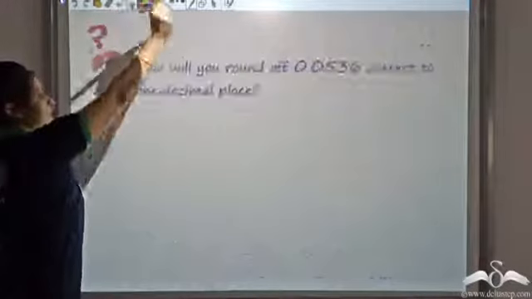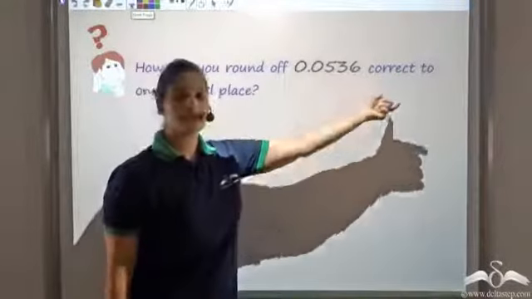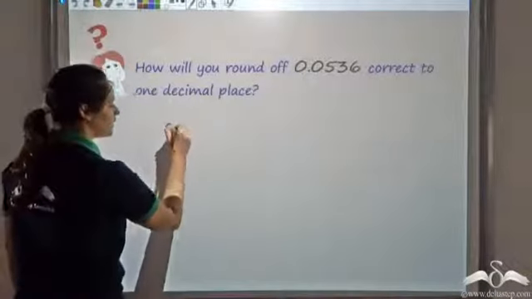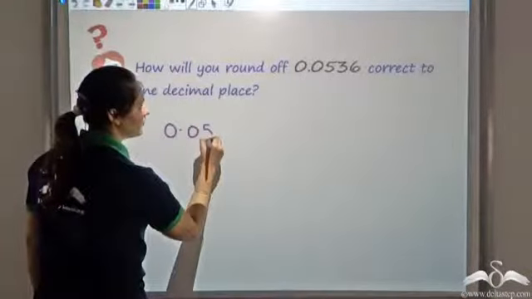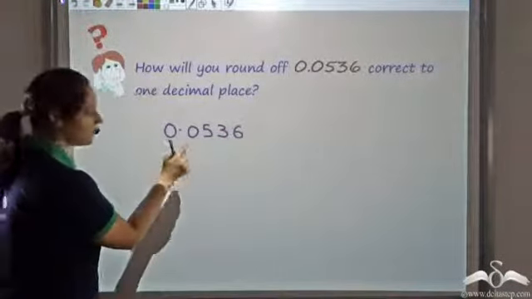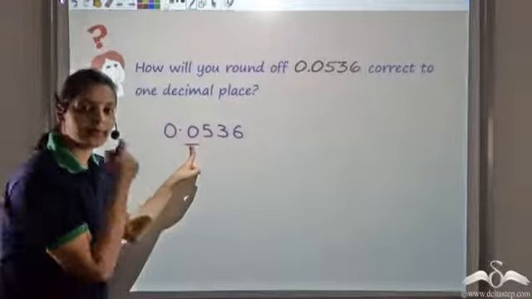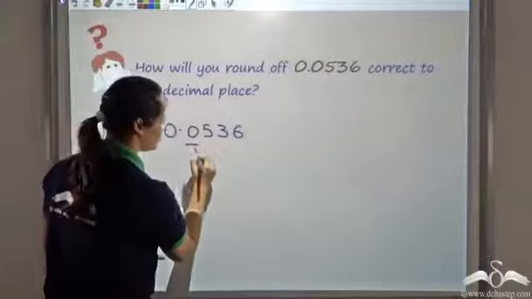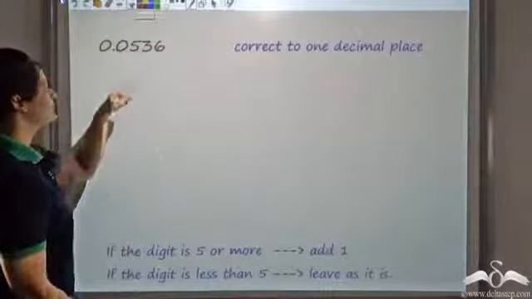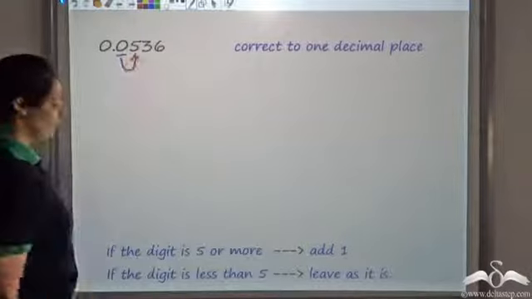Now can you answer this question? Can you round off 0.0536 correct to 1 decimal place? So I have 0.0536. I want it correct to 1 decimal place, which is this digit. So I look at the column next to it. What do I check?